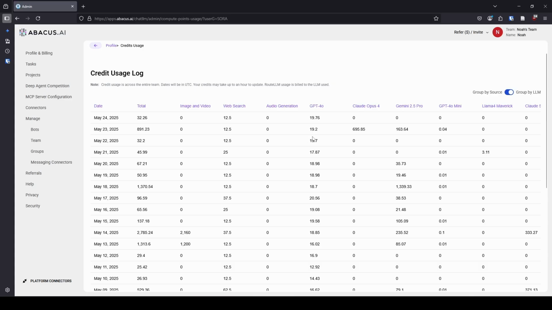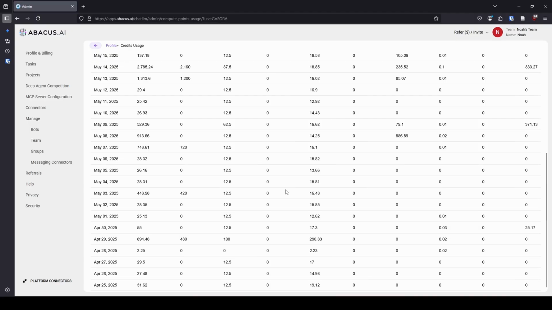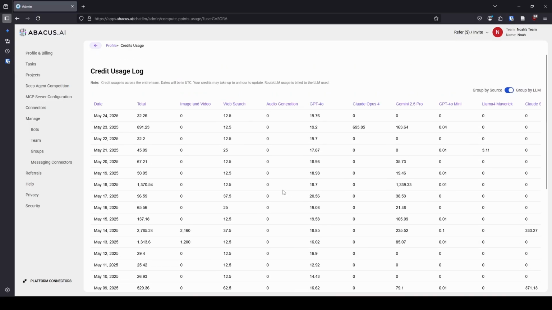So if we go to my view credit usage, one of the things I thought was kind of cool was it breaks it down by day, and it also breaks it down by the tool that you're using, web search, image and video, or the specific LLMs. I didn't really know about this until I was getting ready to film this video today. So I thought this was kind of neat. I don't think I'll ever use it. It has no practical purpose to me.